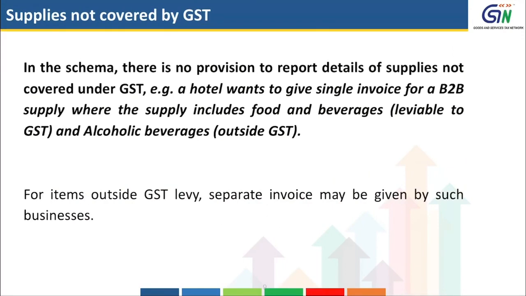In the schema, there is no provision to report details of supplies which are not covered under GST. For example, there is a hotel who wants to give a single invoice for a B2B supply where the supply includes food and beverages which are chargeable to GST and alcoholic beverages which are outside the purview of GST. It is suggested that for the items outside GST levy, a separate invoice may be given by those businesses.